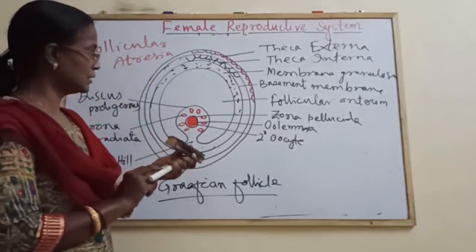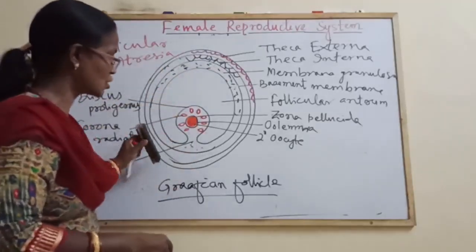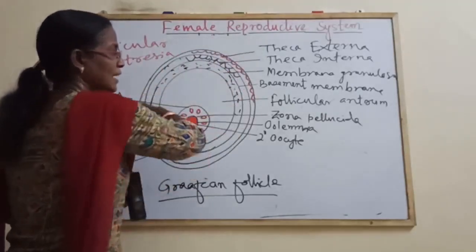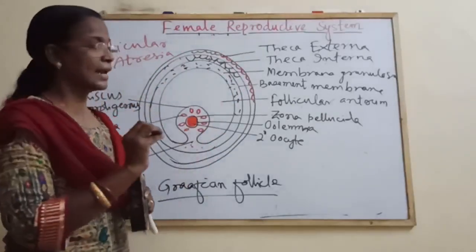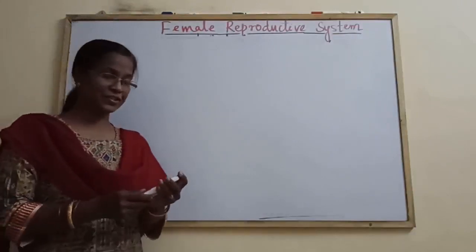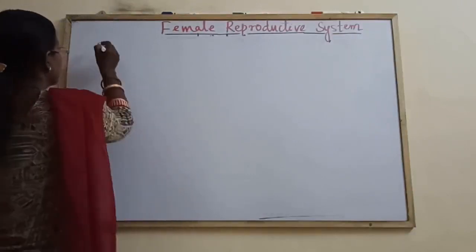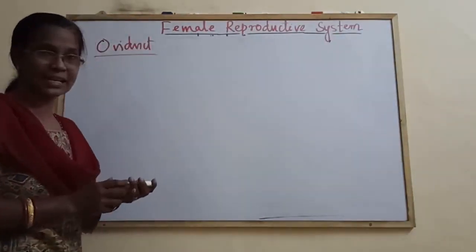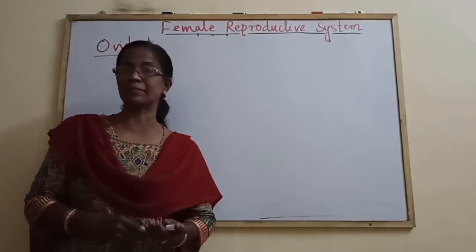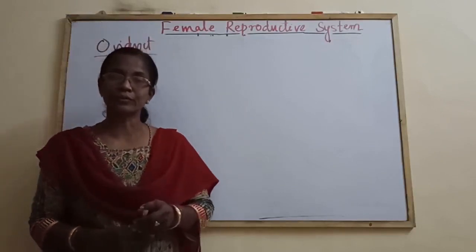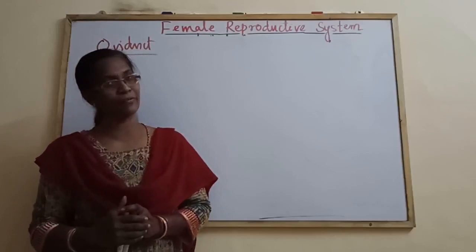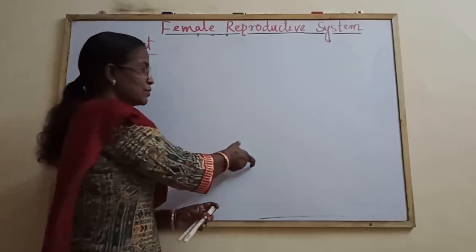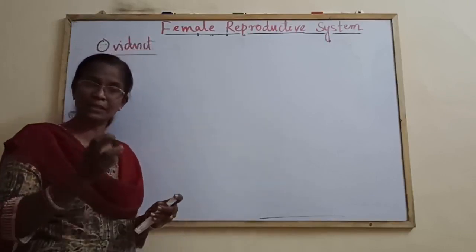Then you will write about the different structures of ovary and structure of Graafian follicle. As per the diagram, you will write 3 to 4 sentences. Next, after the ovary, the next organ is the oviduct. Oviduct is a paired structure. Its length is about 13 centimeters. It conveys the ova from ovary to the uterus after fertilization. And the different parts of the oviduct. First part is the distal part which has finger-like processes. That part is the infundibulum.